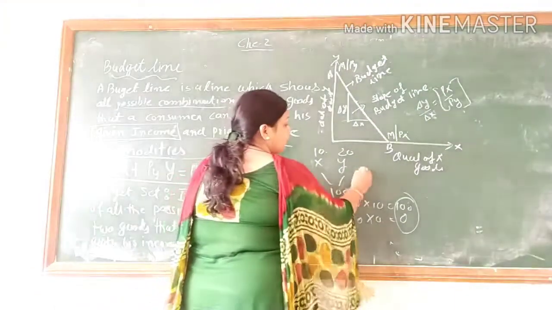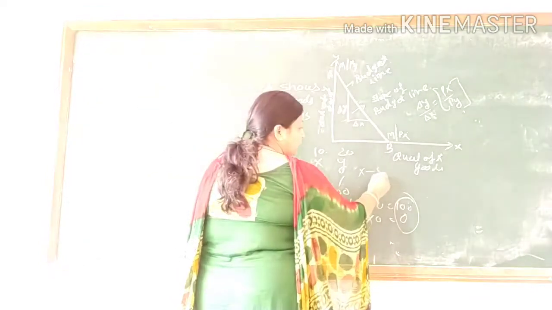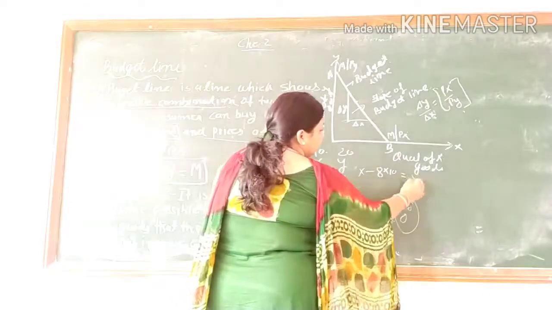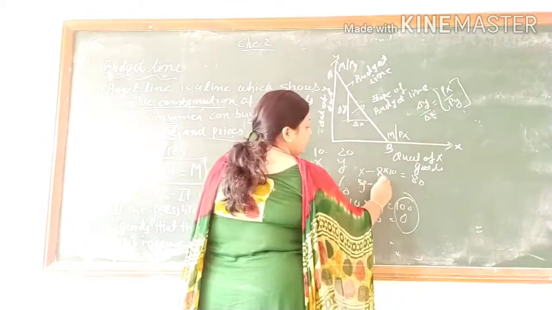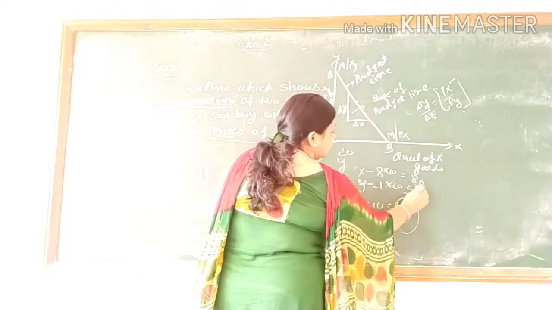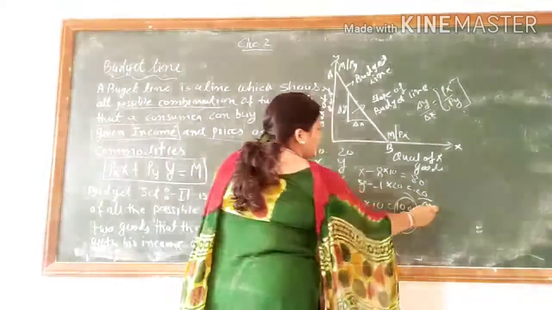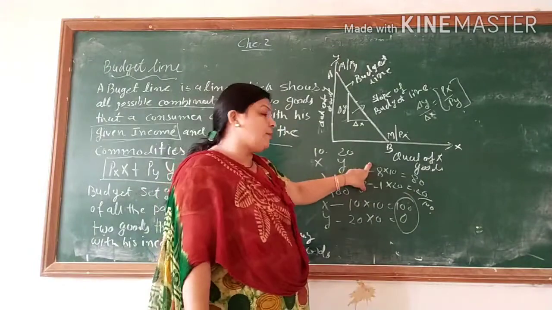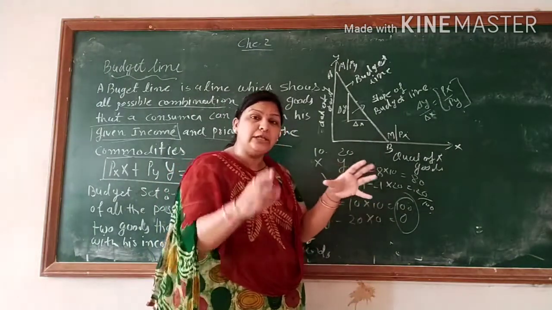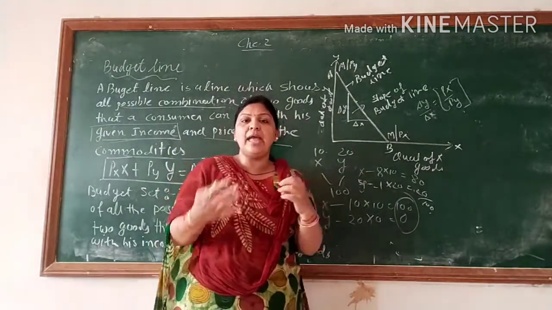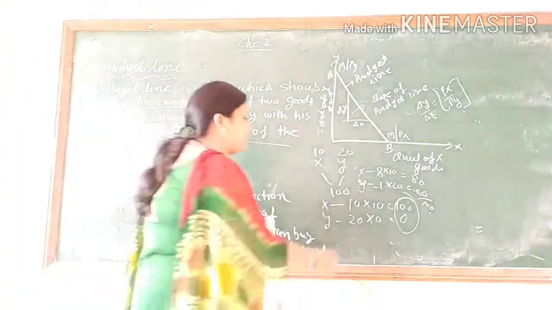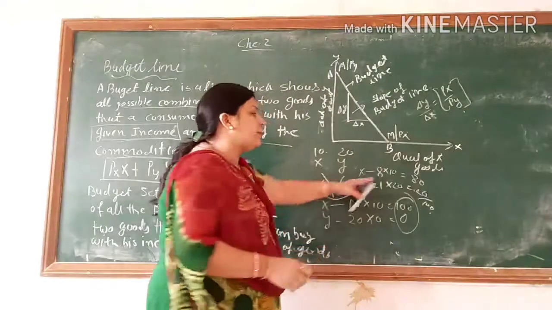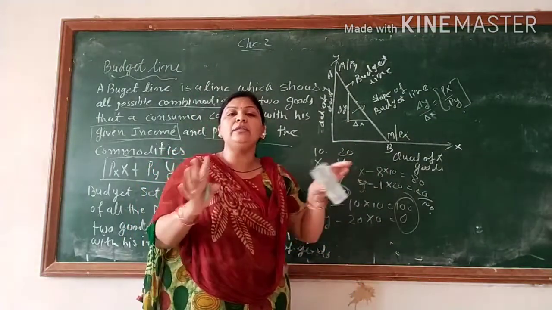Now here, if I got 8 units of X, it means 80 rupees. Now we got 1 unit of Y also, so it should become 20, or total 100. It means that is again a possible combination. This is one combination, so it is called a combination. That is, how much X goods we will buy and how much Y we can buy at the given level of income and whatever price is going on in the market.